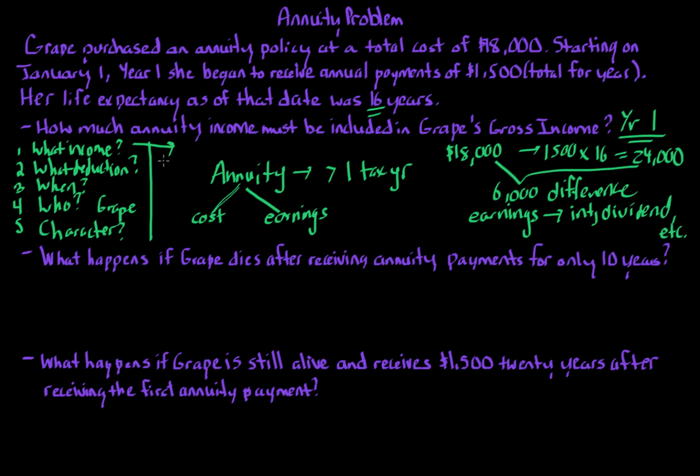If you go through the definition of income, it's extremely clear that when you receive interest or dividends, that is included in gross income. So if we determine that a portion of the annuity payment each year is earnings, then it makes sense that that portion is included in gross income. But what about the cost? Should Grape have to record the portion, that $18,000 paid, every year as income? And the answer is no.